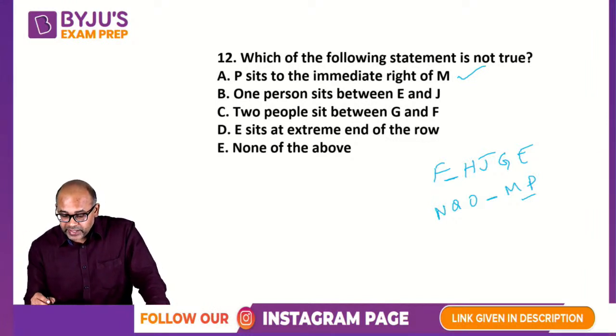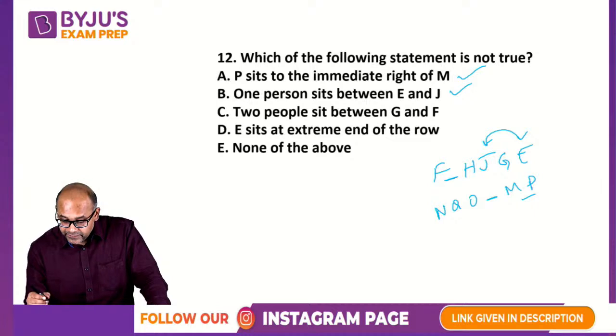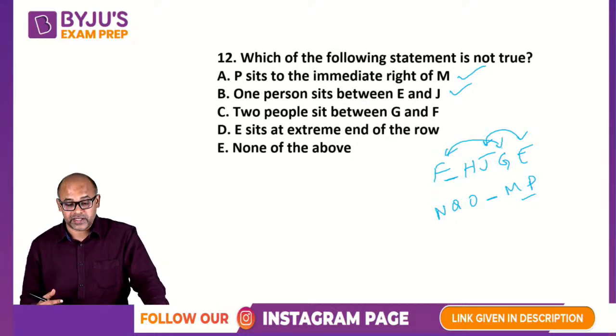One person sits between E and J. E and J, yes, one person is sitting. So this is a true statement. Two people sit between G and F. G and F के बीच में two people are sitting. Yes, H and J, two people are sitting.